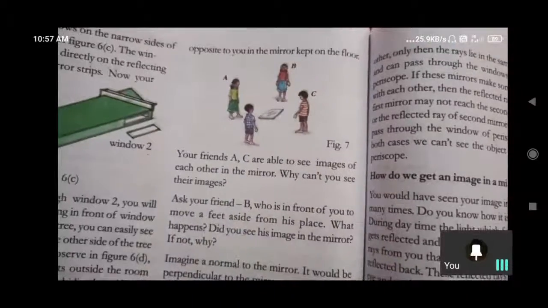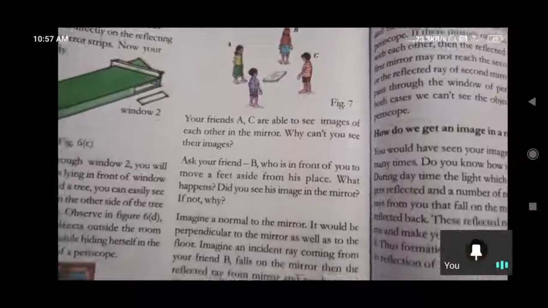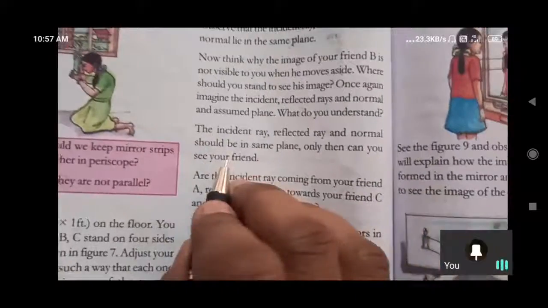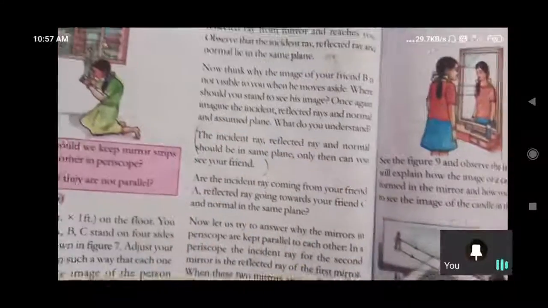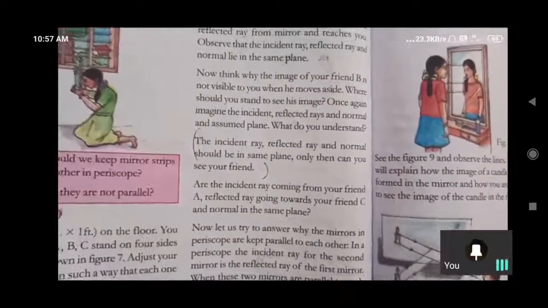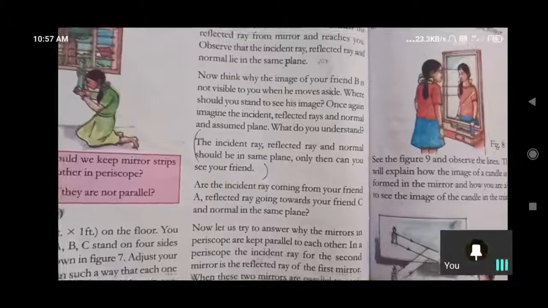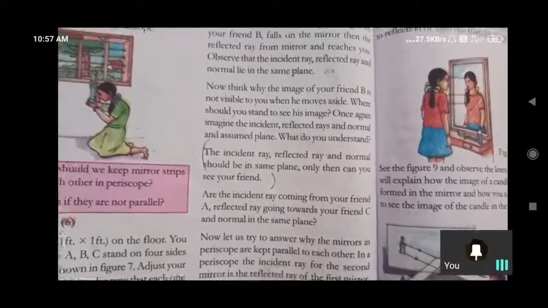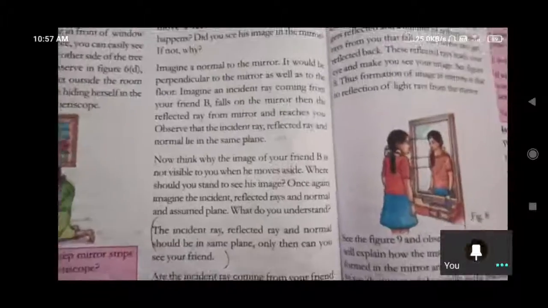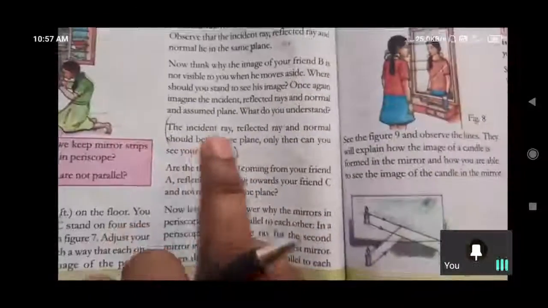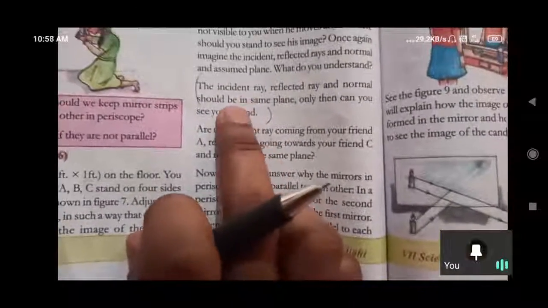Why? Because what is the difference there? The incident ray, reflected ray and normal should be in the same plane. Only then you can see your friend. They should be in the same plane, the plane should not change. At the same time angle of incidence and angle of reflection both should be equal. Then only we can see the image of that person. Okay? So this is another law, Nana. Law of reflection. This one is another law.